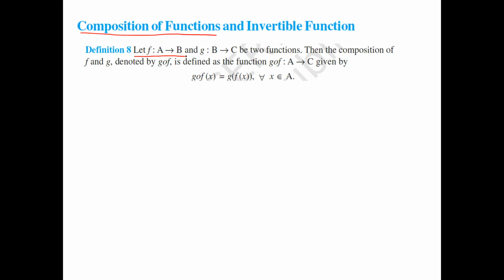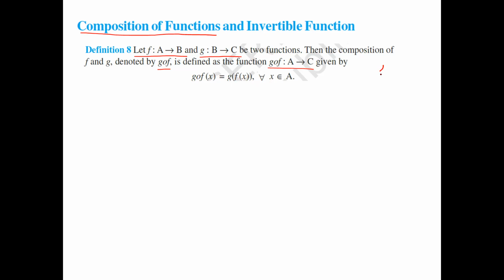Let f be a function from A to B and g be a function from B to C, two functions. Then the composition of f and g, denoted by g∘f, is defined as the function g∘f from A to C given by (g∘f)(x) = g(f(x)), for every x belonging to A.